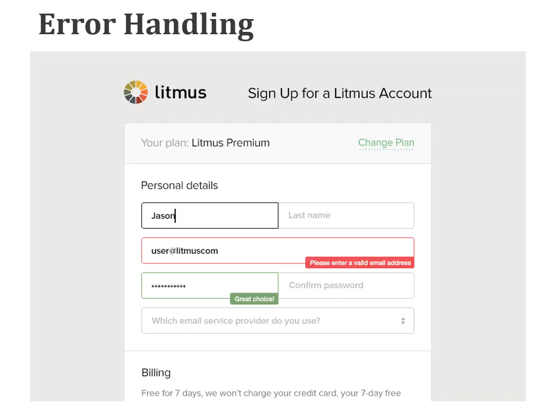Error handling. A good interface should be designed to avoid errors as much as possible. But when errors do happen, your system needs to make it easy for the user to understand the issue and know how to solve it. Simple ways to handle errors include displaying clear error notifications along with descriptive hints to solve the problem.